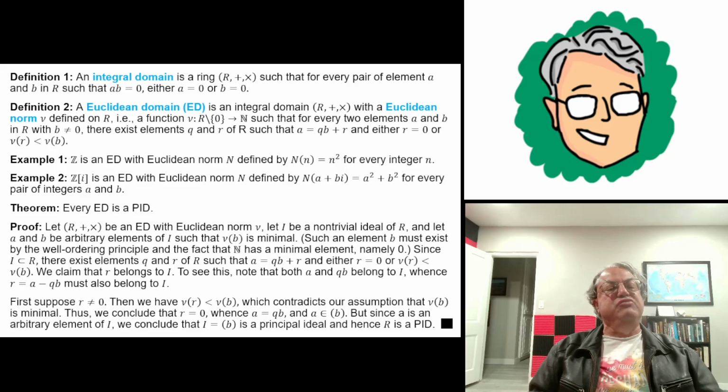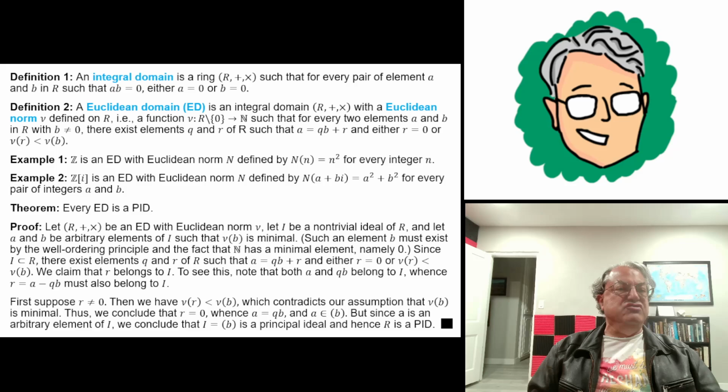So that means that qb belongs to I, and we assumed that a belonged to I. Now let's look at the difference, a minus qb. Another property of ideals is that if you have any two elements of an ideal, the difference also has to be an element of that ideal. So that means that r, which we can also write as a minus qb, must also belong to I. So we just concluded that this element r, this remainder, must belong to our ideal.